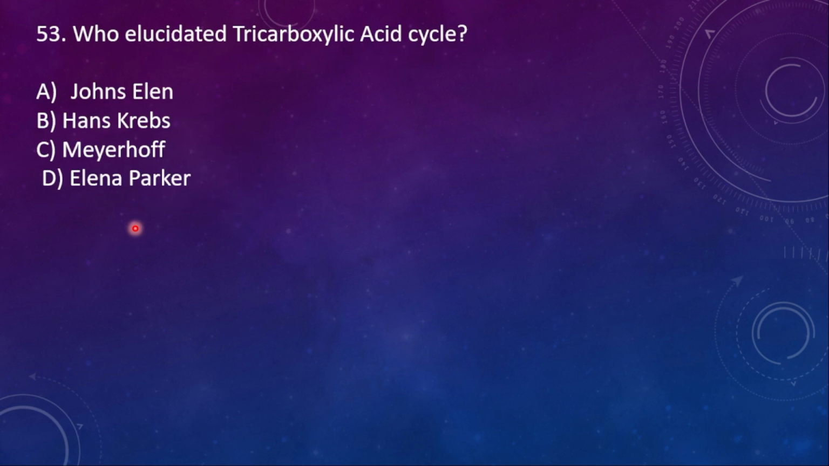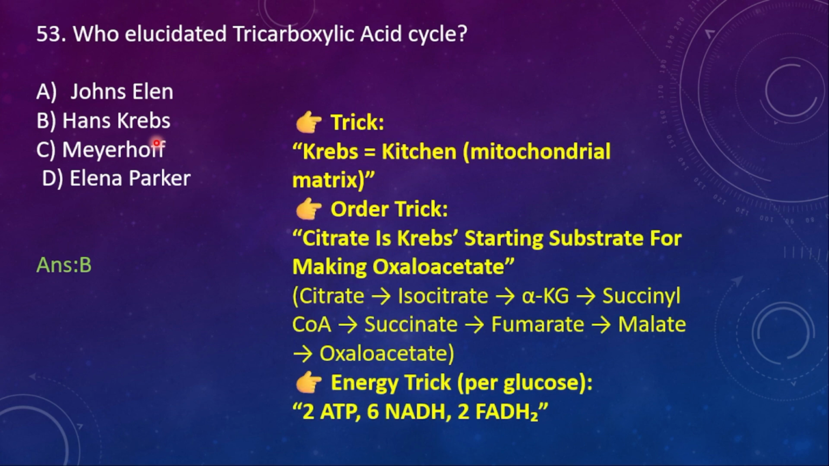53. Who elucidated the tricarboxylic acid cycle? A. Johns Allen. B. Hans Krebs. C. Meyerhoff. And then D. Elena Parker. So here the right option is Hans Krebs. That's why the TCA cycle is also called the Krebs cycle. Where is it going to take place? The kitchen house of the cell. Who is said to be the kitchen house of the cell? That is mitochondria. So in the mitochondrial matrix, the Krebs cycle takes place.